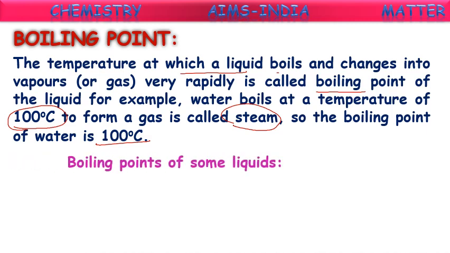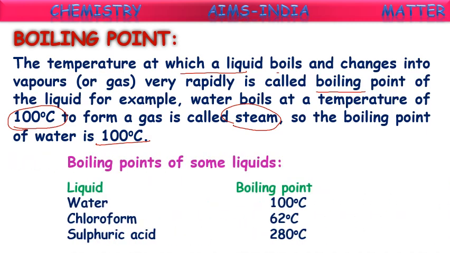This is for water. Let us see the boiling points of some other liquids here. Water, its boiling point is 100 degrees Celsius. And chloroform, CHCl3. We generally use chloroform to get unconsciousness. Its boiling point is 62 degrees Celsius. Sulfuric acid, its boiling point is 280 degrees Celsius. This acid at room temperature will be like acid only, but when you start heating it to 280 degrees Celsius, it converts into vapors. Okay, this is about boiling point, guys.